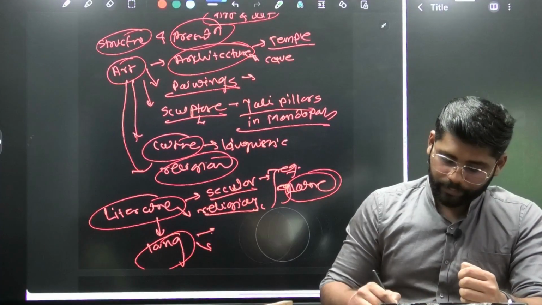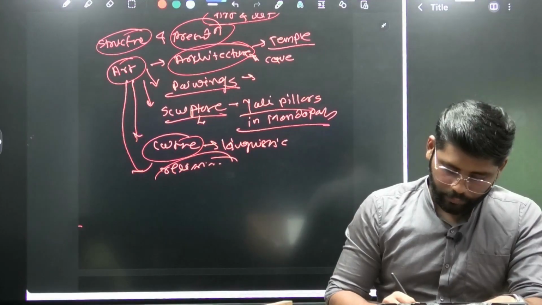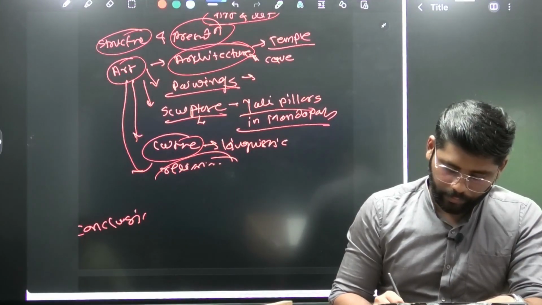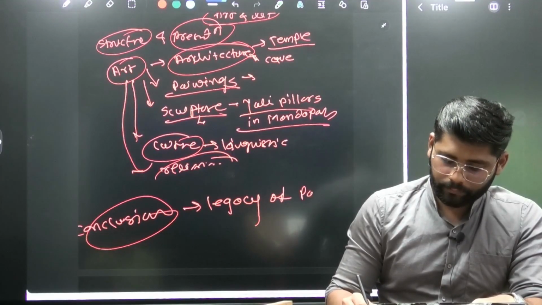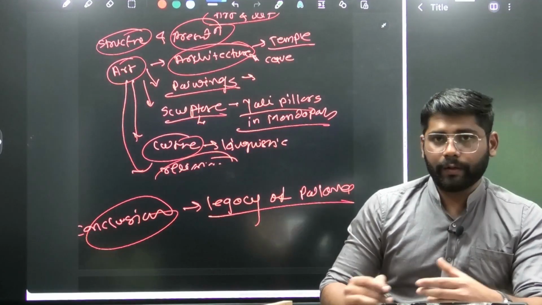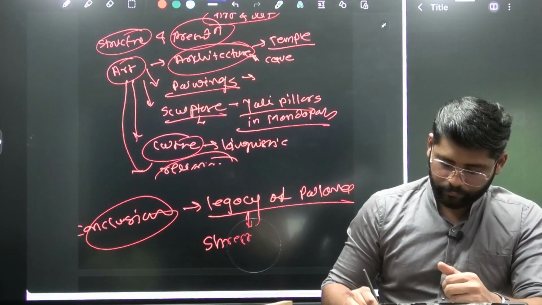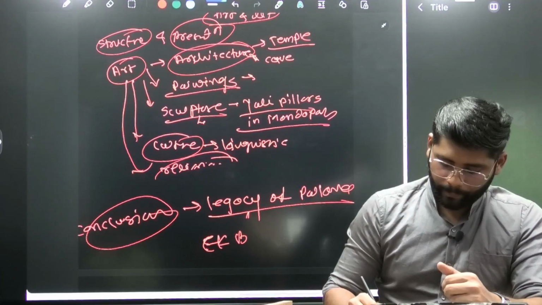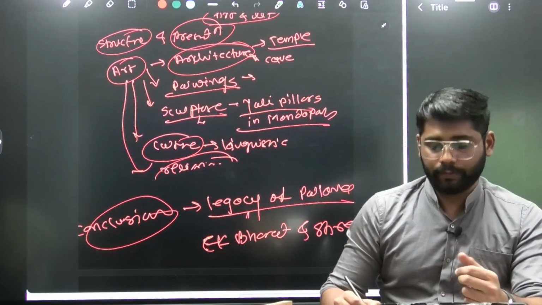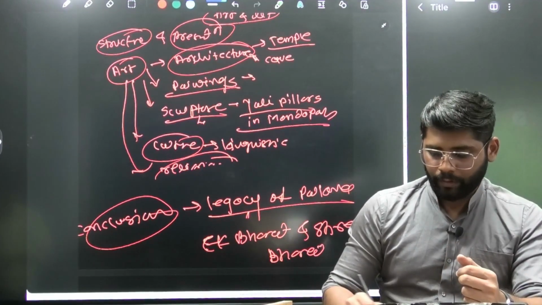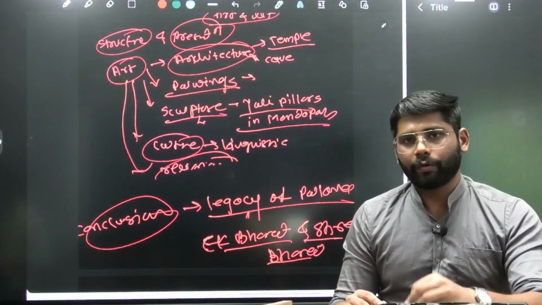And the last part is the conclusion. In the conclusion, we are going to highlight the legacy of Pallava. We can link it to Ek Bharat Shreshtha Bharat. We can say it formed the base for Ek Bharat Shreshtha Bharat. Or we can link it to Amrit Dharohar. So using any kind of keyword, we can conclude this question.